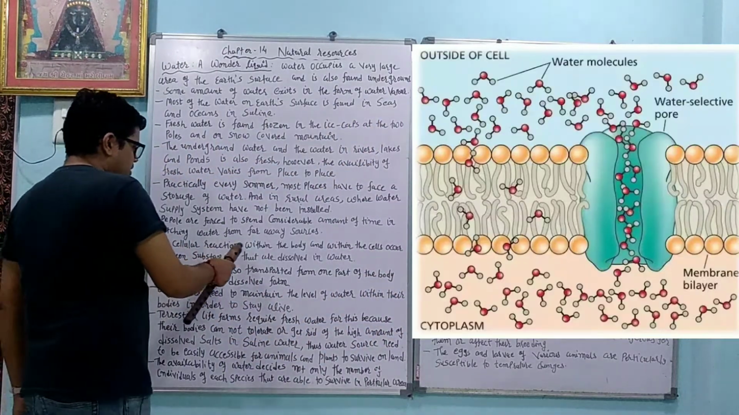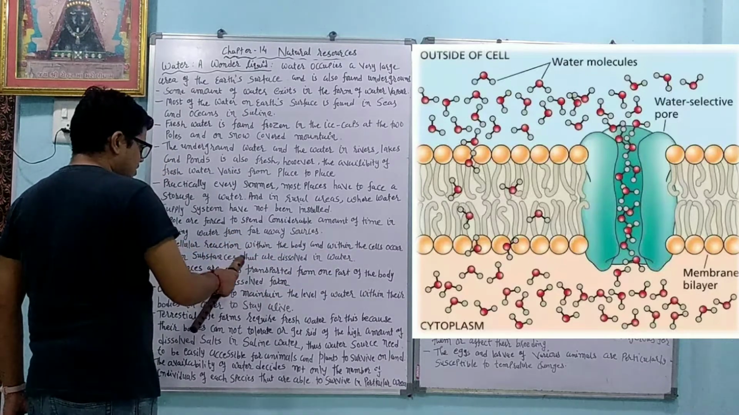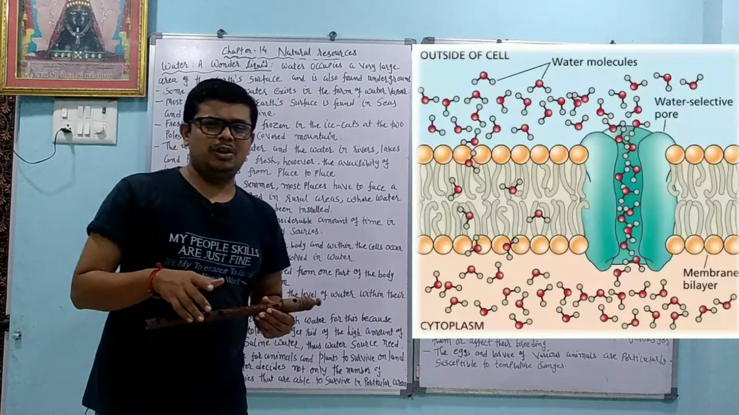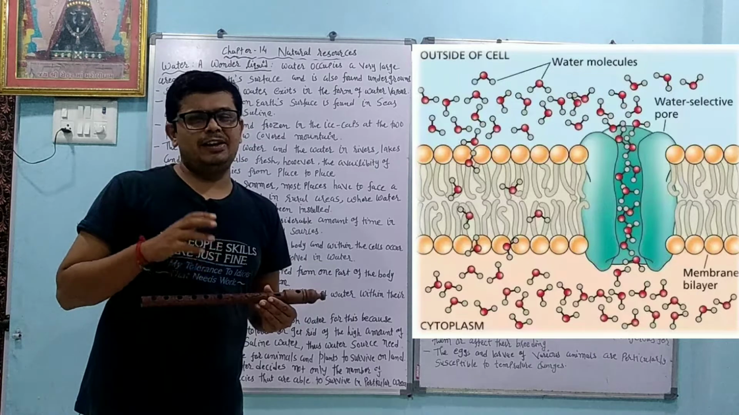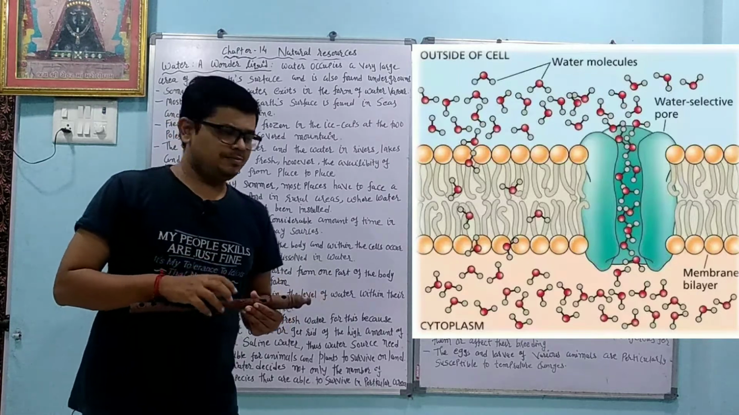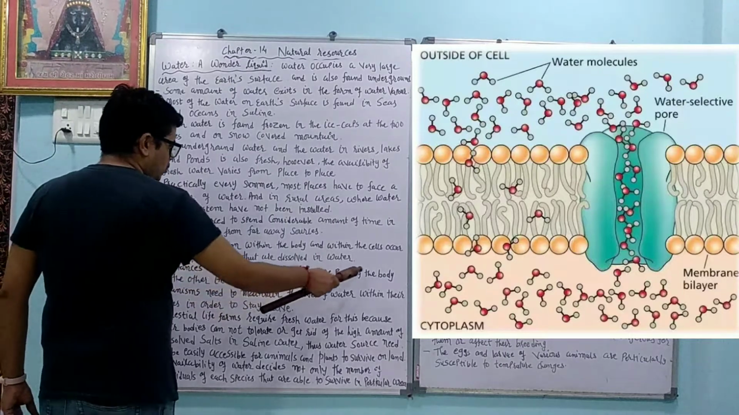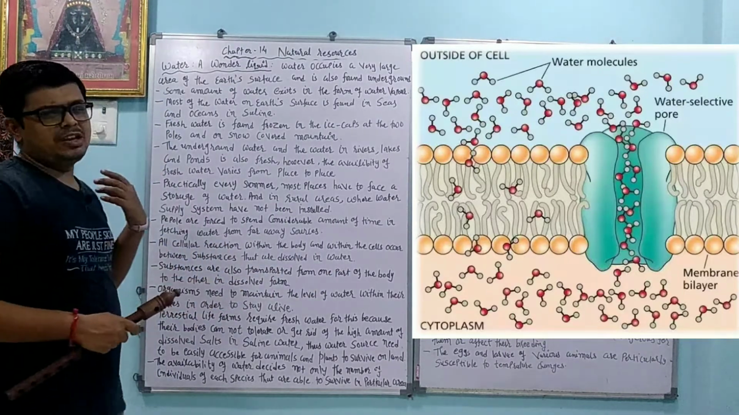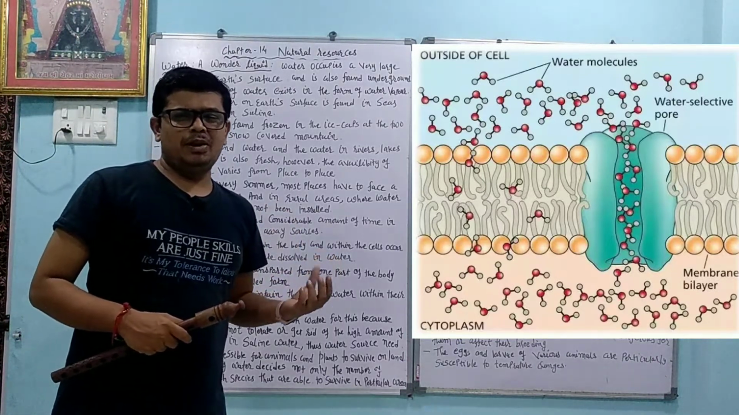All cellular reactions within the body and within the cell occur between substances that are dissolved in water. So all biochemical and physiological chemical reactions take place due to what? Water. Substances are also transported from one part of the body to another in dissolved form.